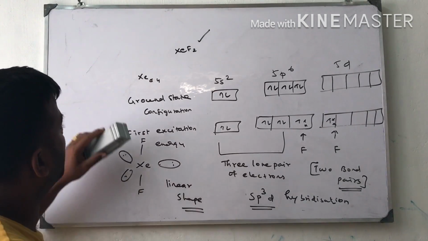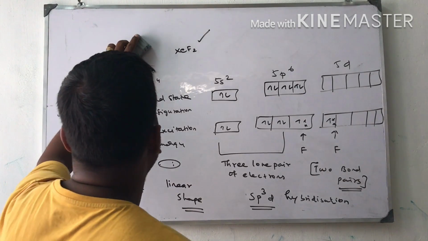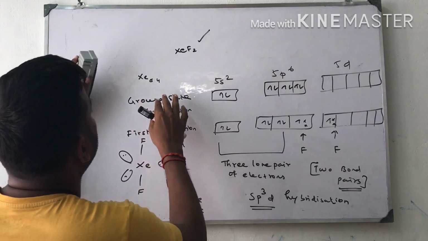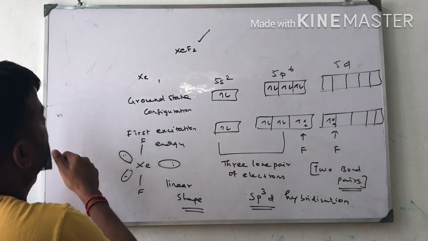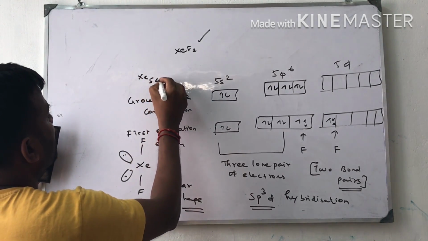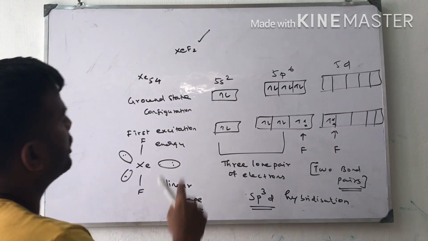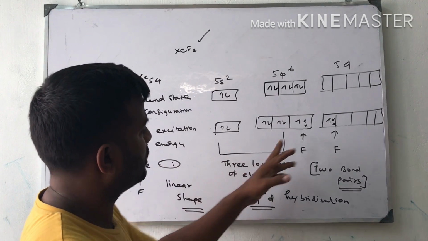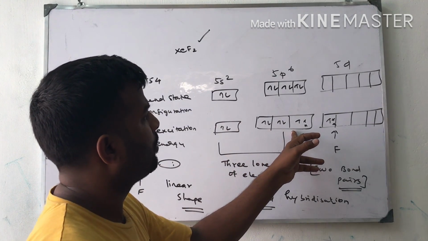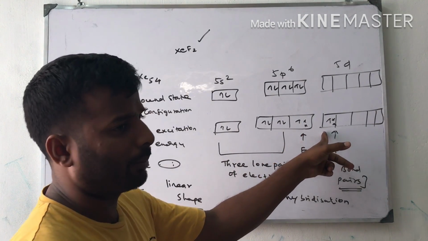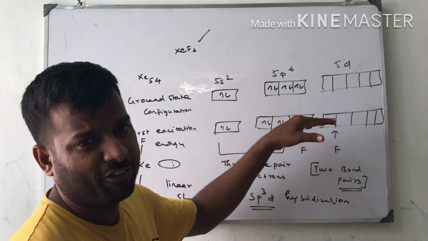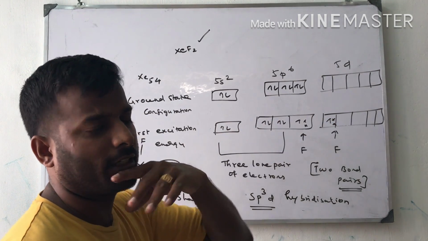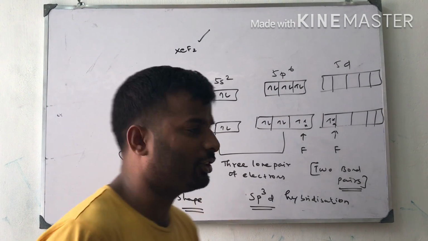Next I am going to start with xenon tetrafluoride. Here xenon atomic number is 54, right? 5s2, 5p6 electronic configuration. In the first excited state, 1 electron from the p orbital is promoted to the d orbital, because all these orbitals have equal energy and the same orientation, so they can exchange their energies.